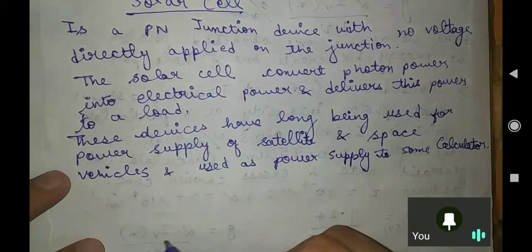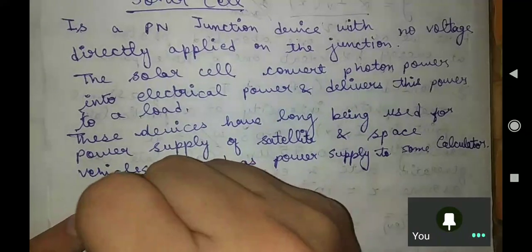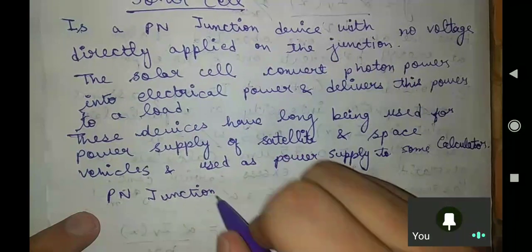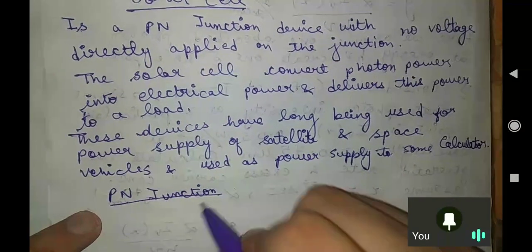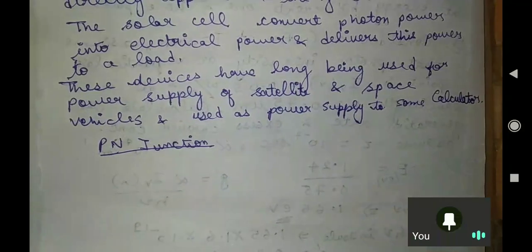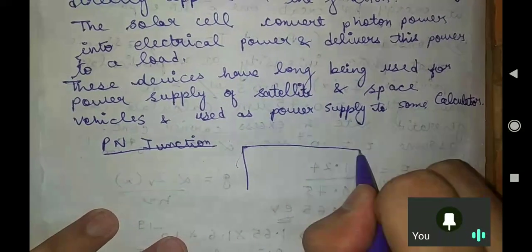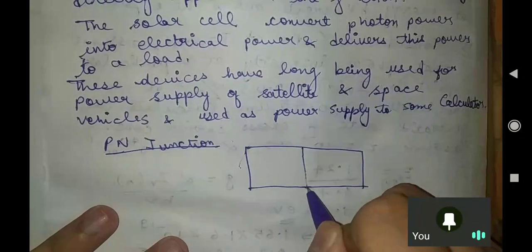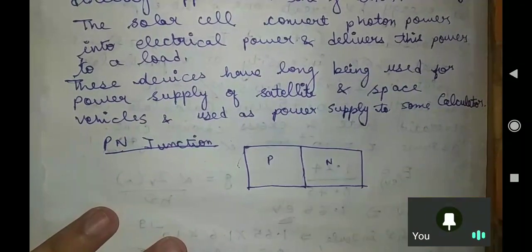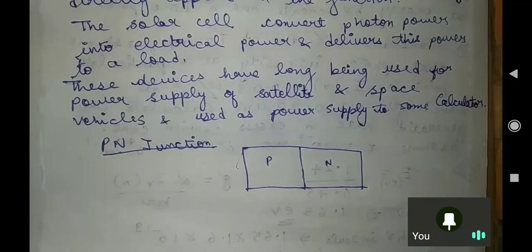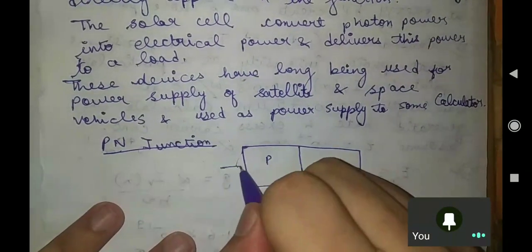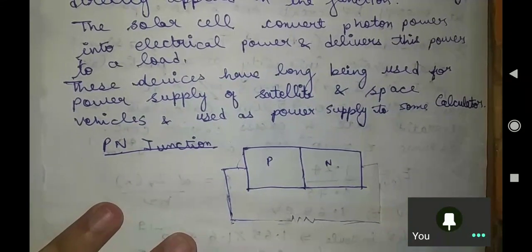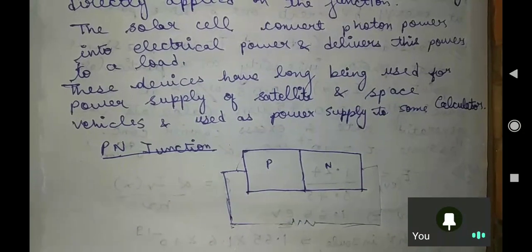Now let us see the junction, what is happening at the junction. So, PN junction. Suppose I am drawing a PN junction here like this. This is our junction, this is P here, this is N here. Now from here we are connecting it with a load.